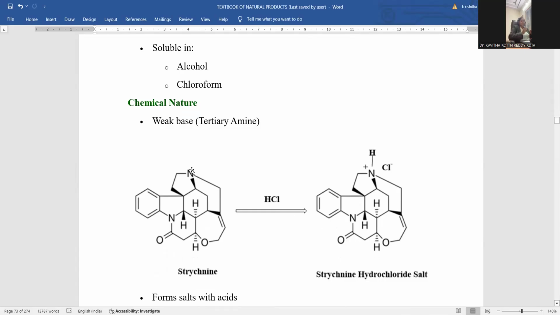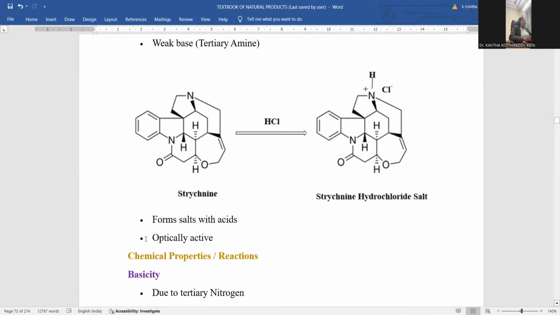That's the reason why lone pairs are not suitably available for neutralization with this acid, so neutralization is possible, but the extent of reaction will be somewhat less. Product formation is somewhat less in comparison to primary and secondary amines. That's the reason why strychnine is weakly basic in nature. Salts with acids are possible, but the extent of salt formation, the percentage yield, will be somewhat low.